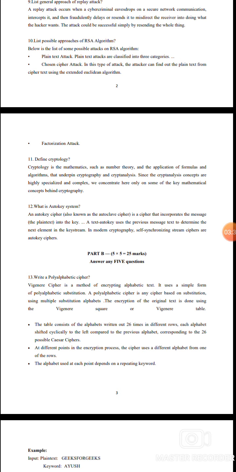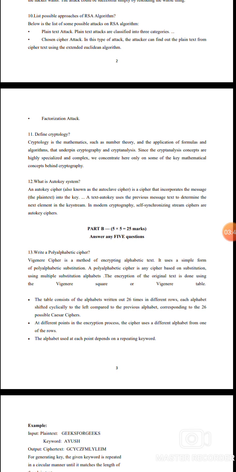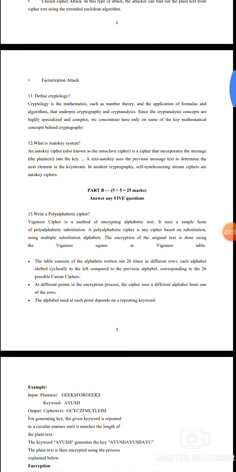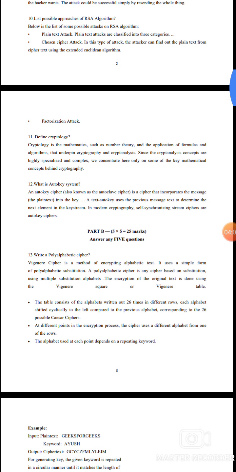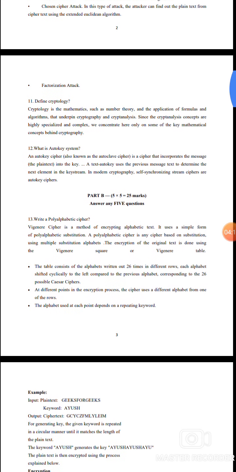10. List the possible approaches of attack on the RSA algorithm. The attacks are classified into three categories. Chosen ciphertext attack: in this attack, the attacker can find out the plaintext from the ciphertext by using the extended Euclidean algorithm. Next, the factorization attack, and the plaintext attack. These are the three types of approaches used against the RSA algorithm.